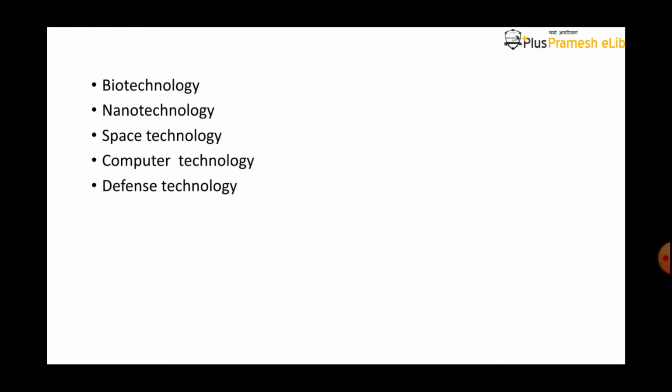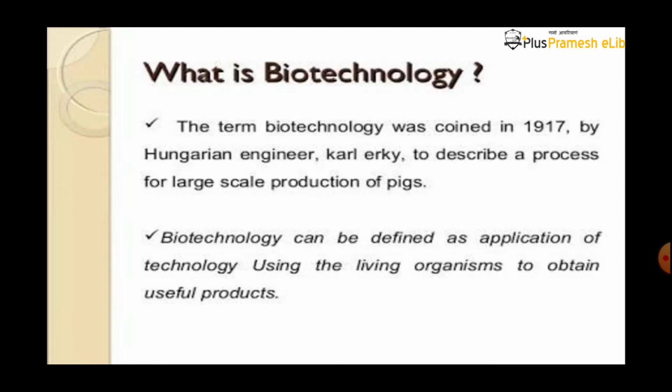Let's start with the definition of biotechnology. Biotechnology can be defined as the application of technology using living organisms to obtain useful products. For example, we are using the insulin hormone that is used to control the blood sugar level. It is extracted from the liver of calf.